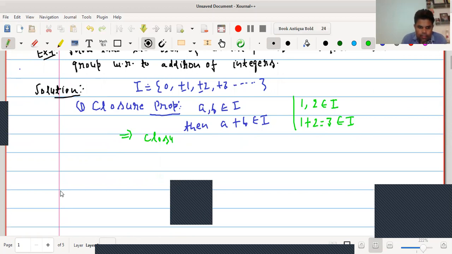Next we will take associative law. Second property is associative law.